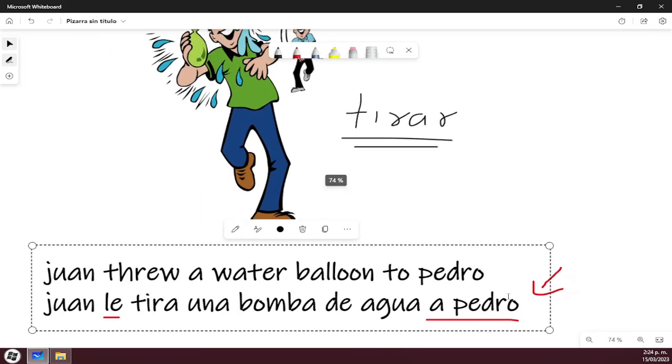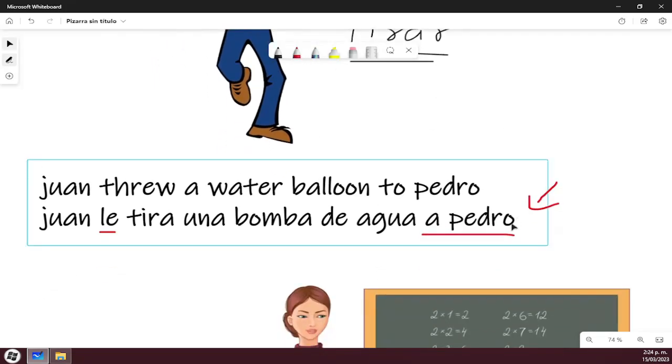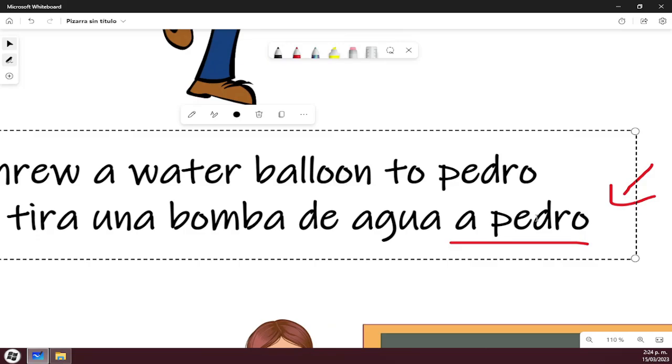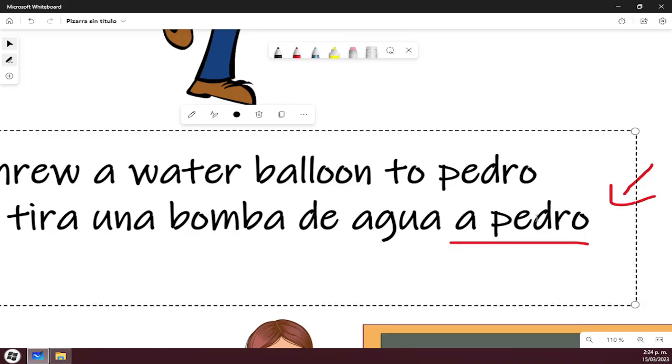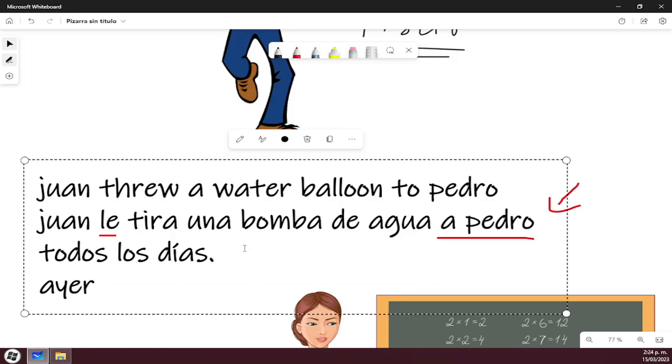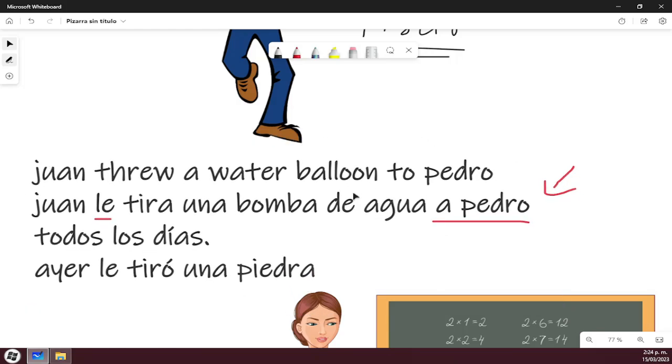Juan le tira una bomba de agua a Pedro todos los días. Ayer le tiró una piedra. ¿Sí? Ups. Ayer le tiró una piedra.